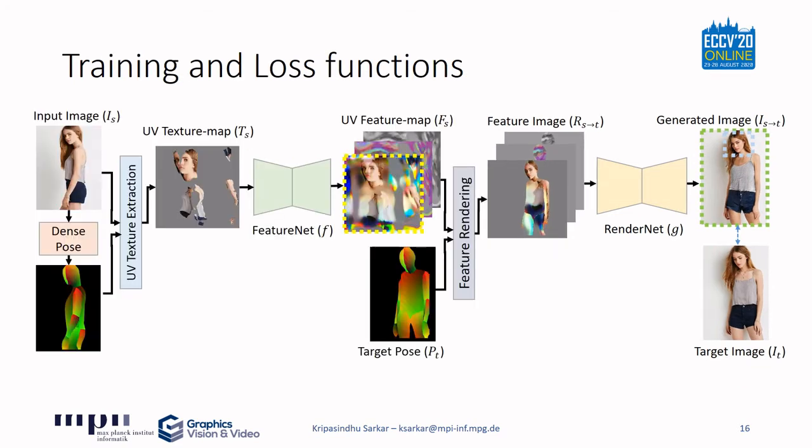Given a source and target image pair, the entire pipeline is trained end-to-end with the following supervised losses. An intermediate inpainting loss on the first 3 channels of the UV feature map, a VGG loss or a perceptual loss between the generated and the target image, a Pix2PixHD-based adversarial loss on the generated image, and finally, a face identity loss to preserve the facial identity on the cropped face of the generated and the target image.